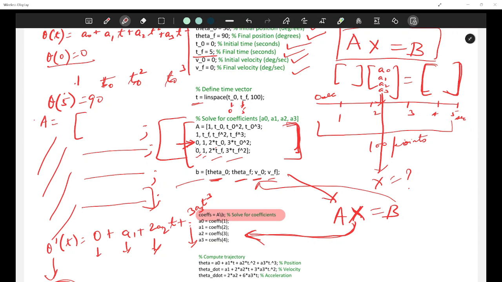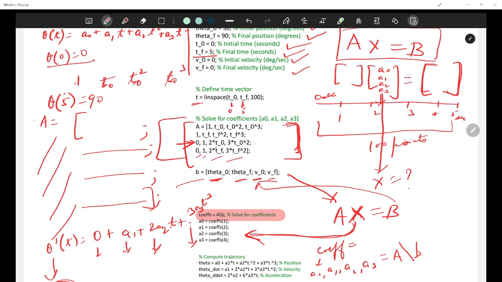So what is being done here is I have tried to find the coefficients, which are basically A naught, A1, A2 and A3. And how have I done it? I have found the solution for this.